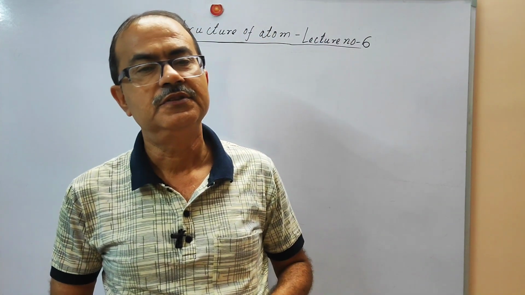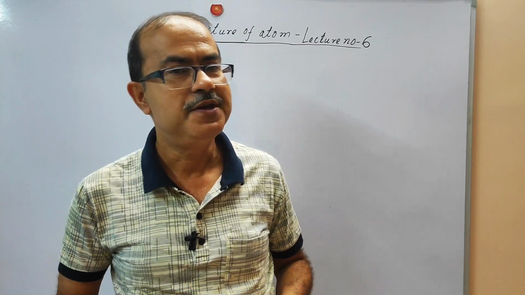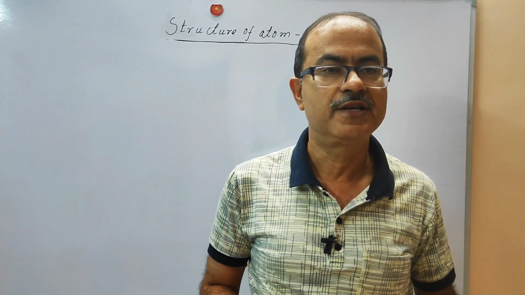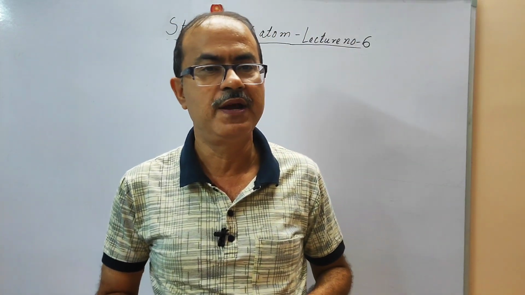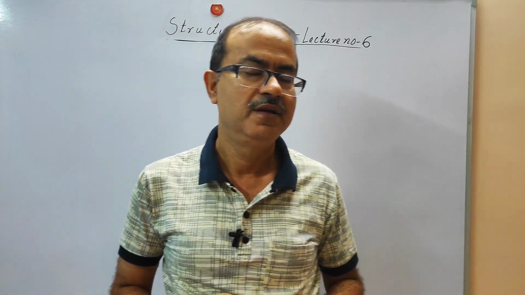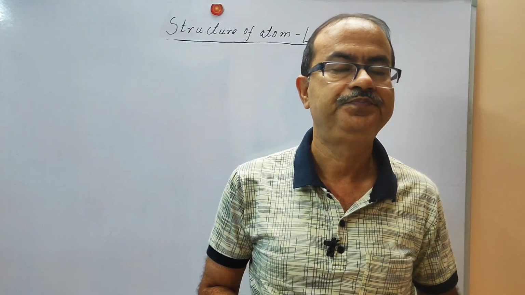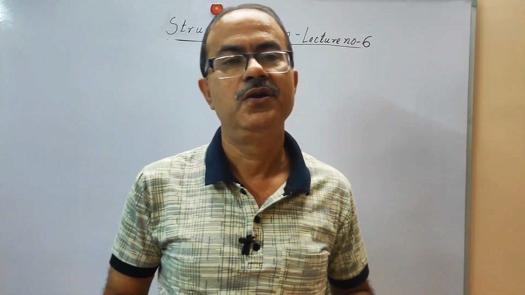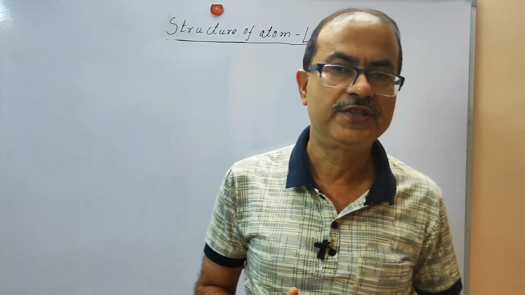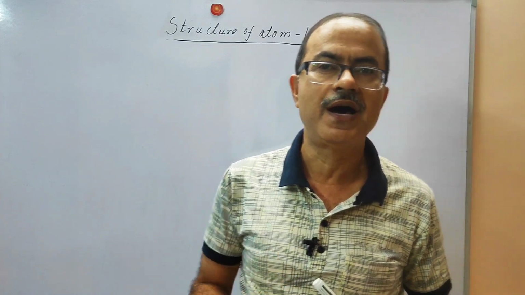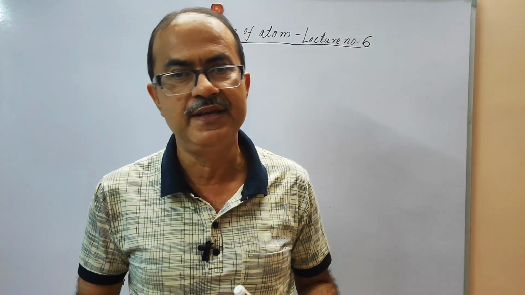So in the previous video, lecture number 5, we discussed the wave nature of the electromagnetic radiations. This wave nature helps us to explain a lot of properties of light, like the diffraction property and interference property.